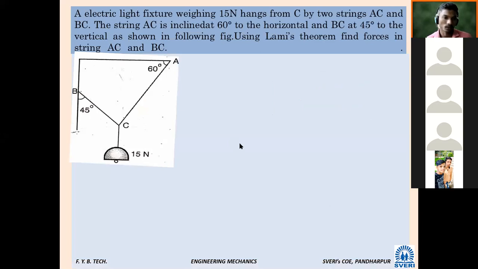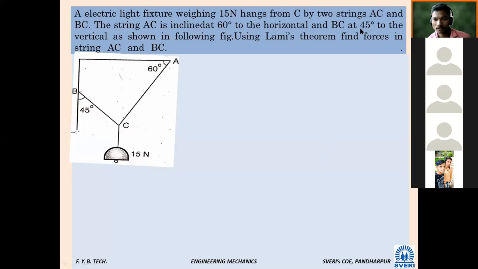Can anybody read this now? Loudly. Can anybody read this? We will take the initiative. Akash 28, will you read? Akash.